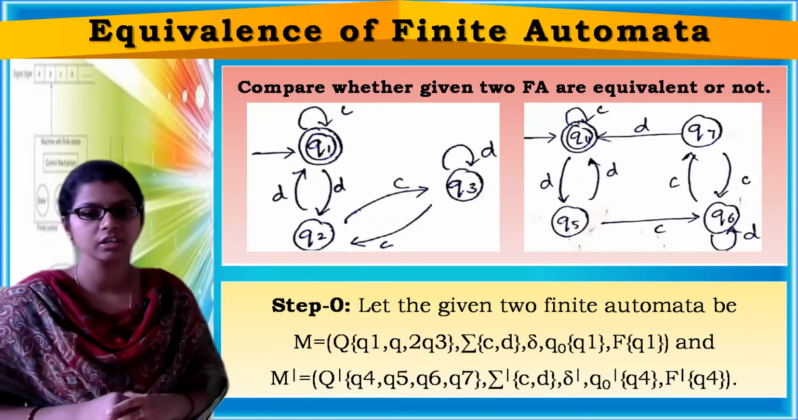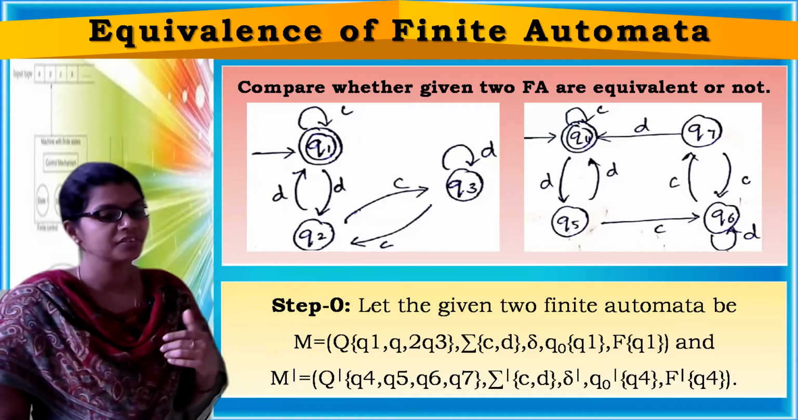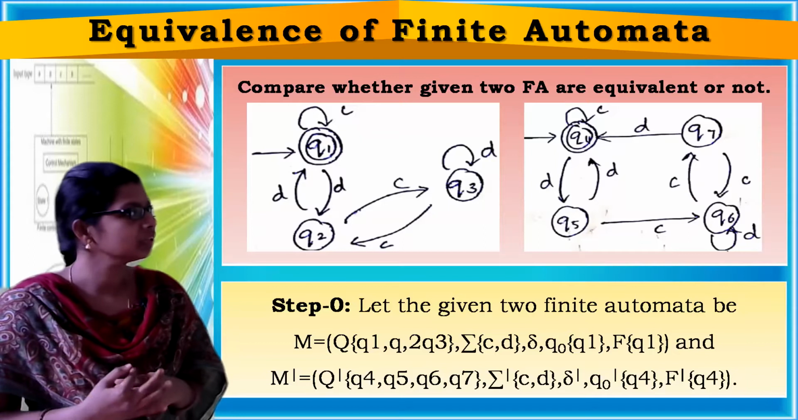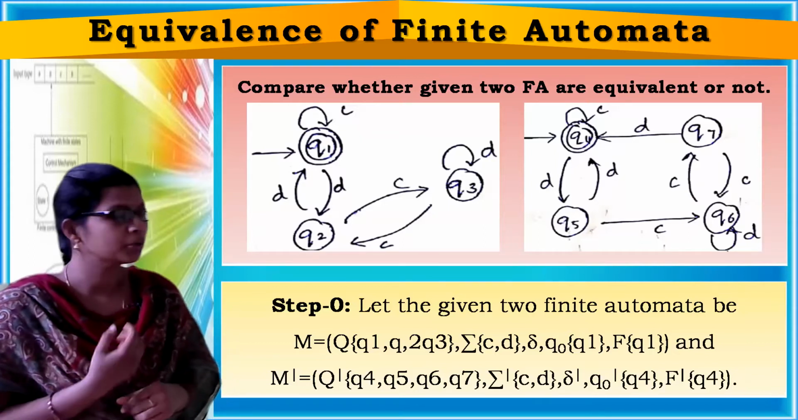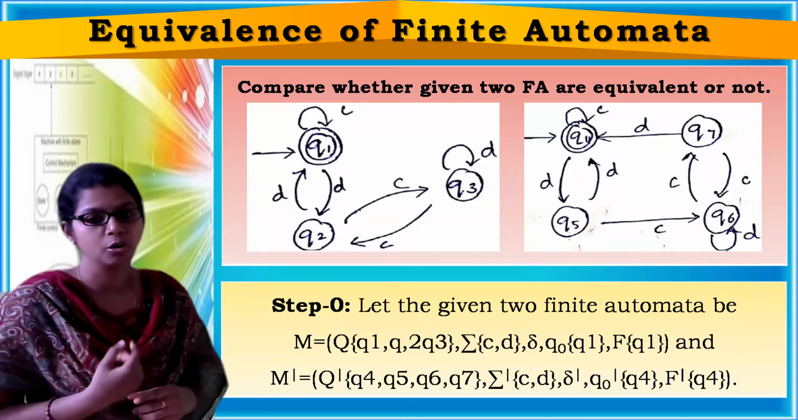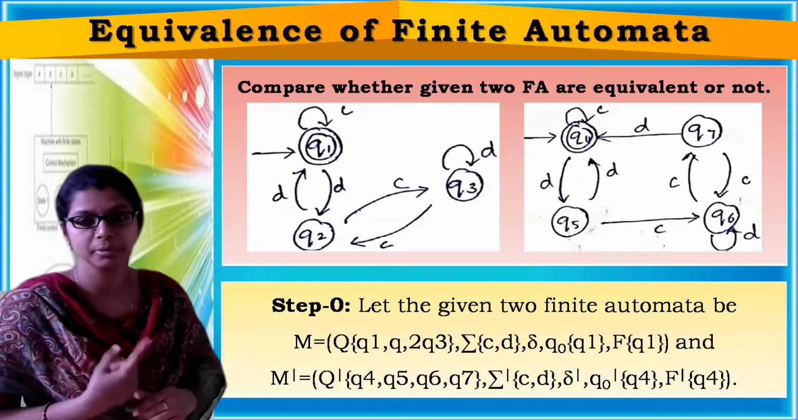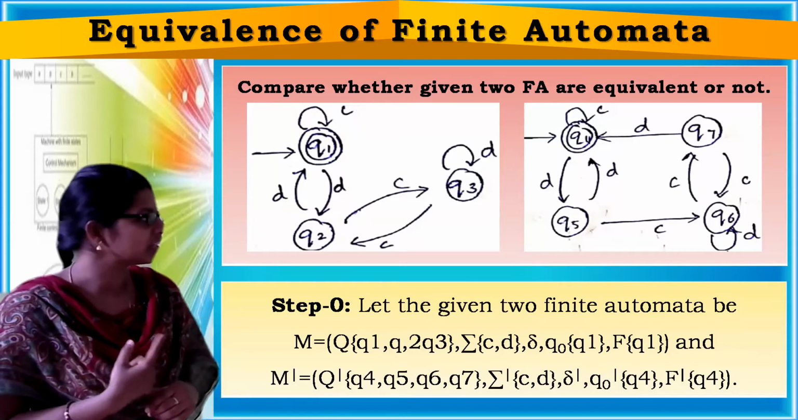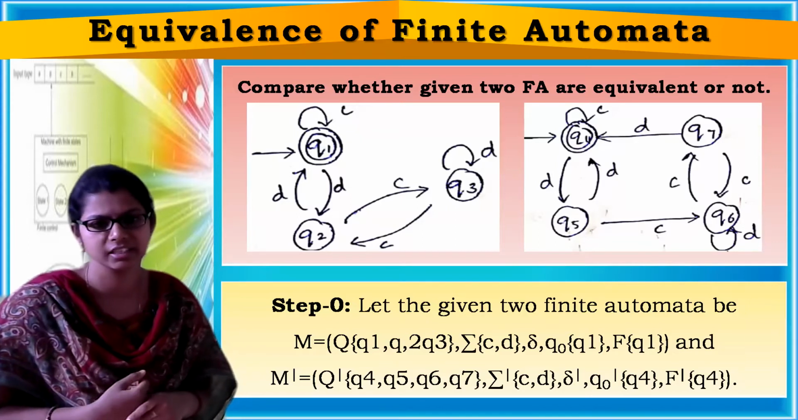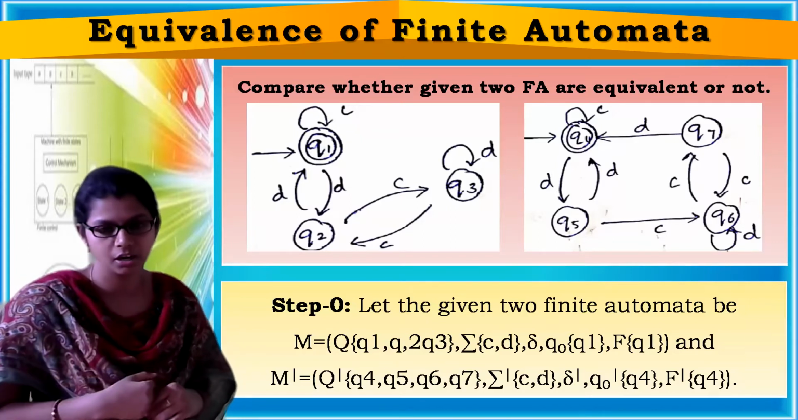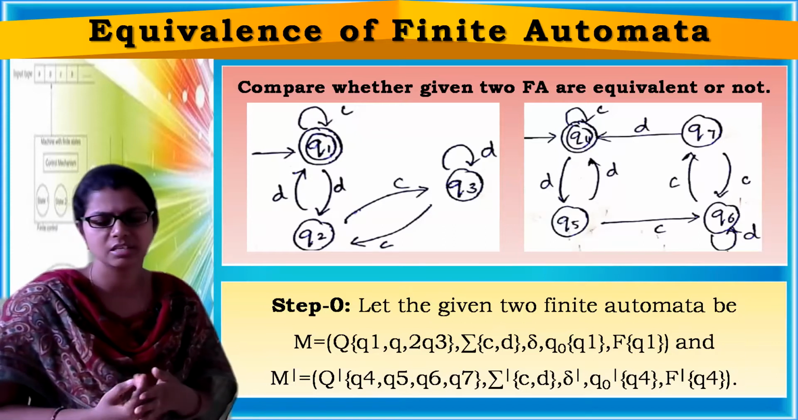Similarly, here also I took M as Q. Q means what are the states in the first finite automata? Q1, Q2, Q3. Okay, and what is the alphabet of the first finite automata? C, D. Next, what is the initial state of the first finite automata? Q1. What is the final state? Same, Q1. It is the initial state and it's a final state because it is headed with an arrow and it has a double circle. So it is both initial as well as final state.